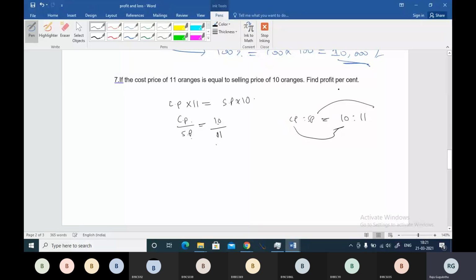Then you can see plus 1 rupee will be your profit because you are buying at 10, selling at 11. So 1 rupee will be your profit, and profit percentage will be 1 rupee on 10 rupees into 100. So 10 percent will be your profit percentage. This is also a good model question.